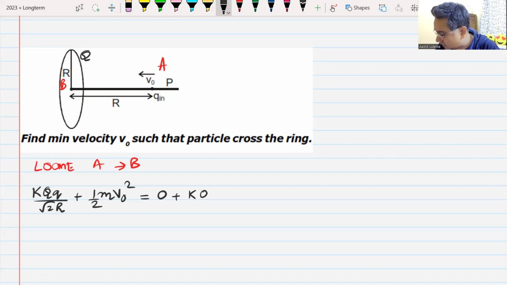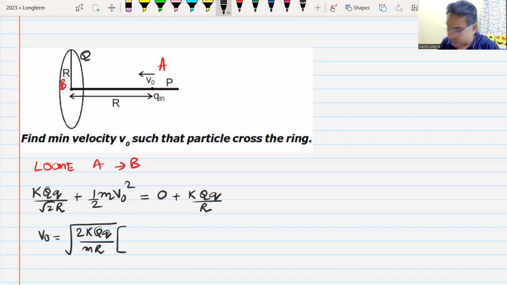Plus kQq by R. This is the energy at the center. Yes or no? Yes, sir. From here I think you are going to get v as under root of 2kQq by mR times 1 minus 1 by root 2. Did we get this answer? Yes or no? Yes, sir.